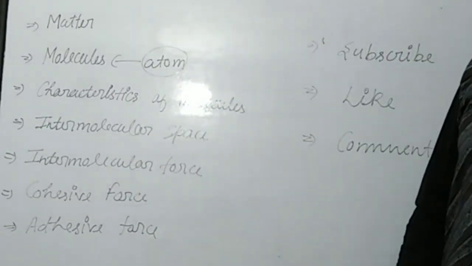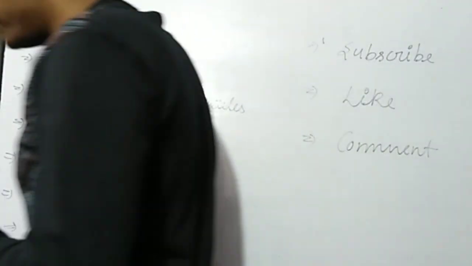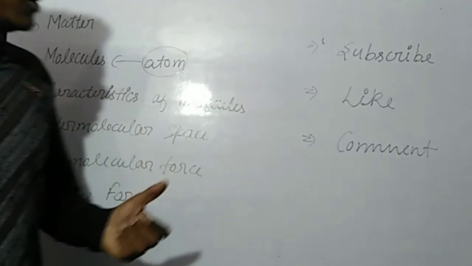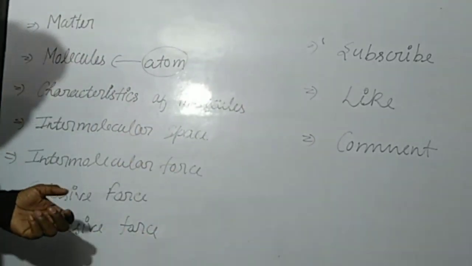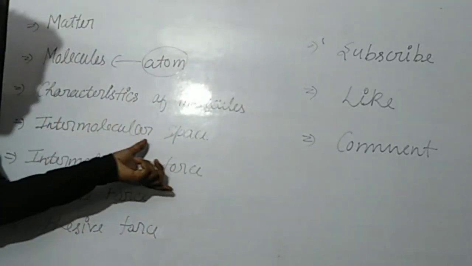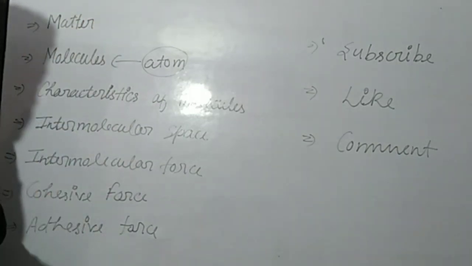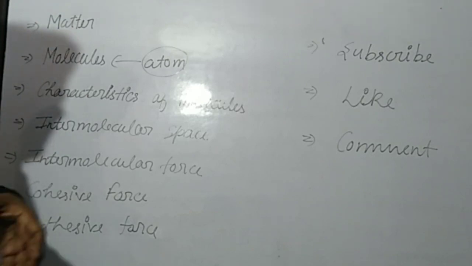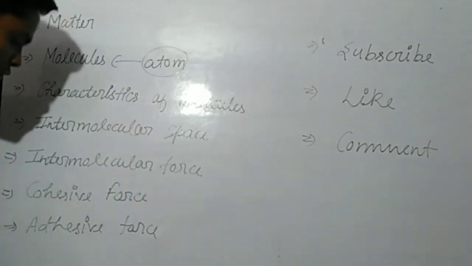And after that, the matter particles have space between them, and that space is known as intermolecular space. And after that, intermolecular force. Two molecules of any substance have a force of attraction, that is known as intermolecular force.